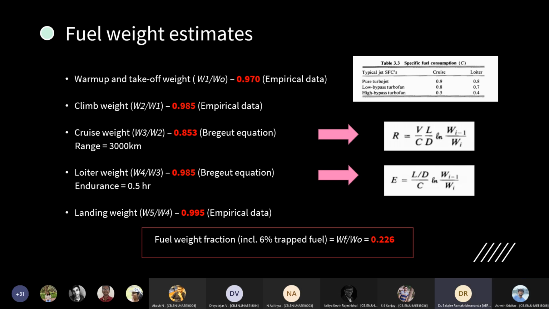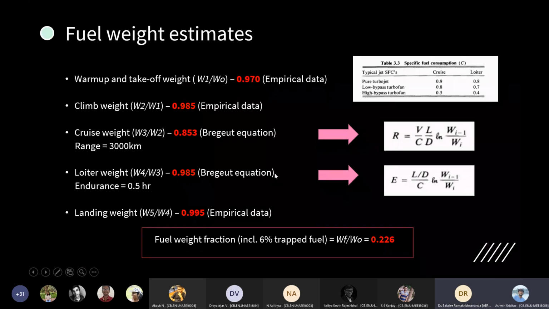Okay. So the SFC you've taken from here, 0.5, sir. Don't take separate SFC for cruise and loiter. Taking the same, 0.5, for both cruise and loiter. There is no need for that actually. Okay, sir. Thank you. So the fuel weight fraction, including the trapped fuel and reserve fuel, came up to be 0.226.